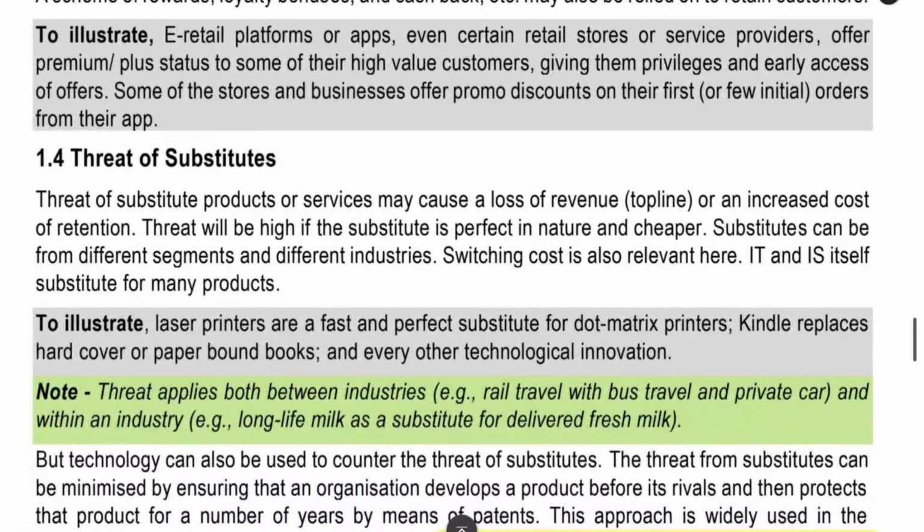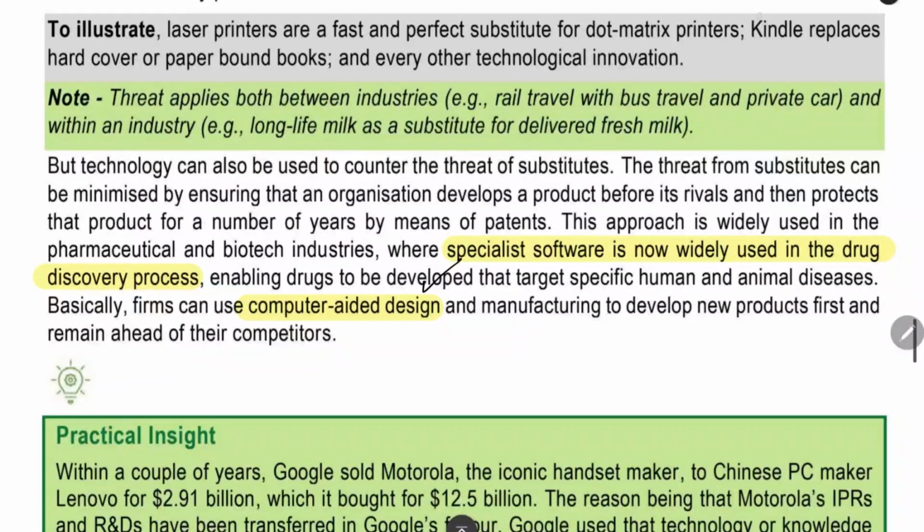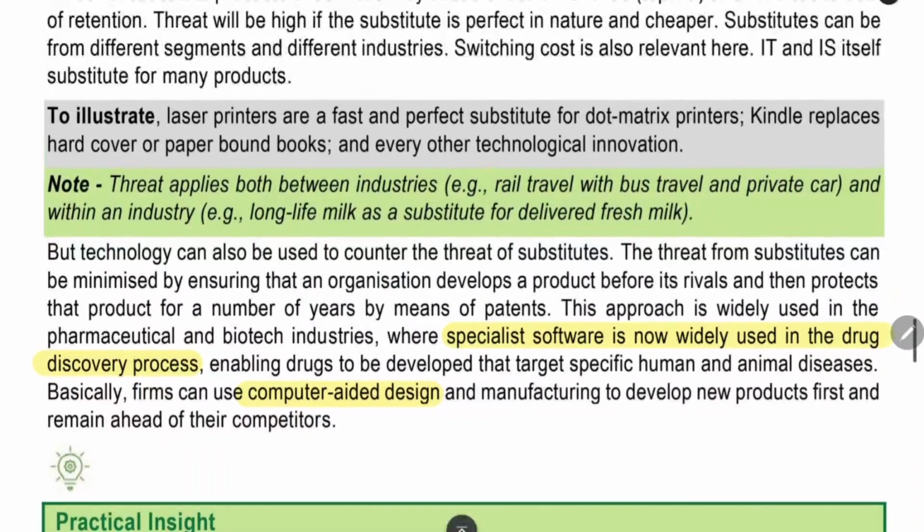Next thing is the threat of substitute. We can prepare specialist software in the drug manufacturing process. For example, in pharmaceutical companies and all, for researching, they are using specialist software. That software will help to create the drug very fast. So it will be helping in the computer-aided design also. Like that, you can use information technology in threat for substitute.